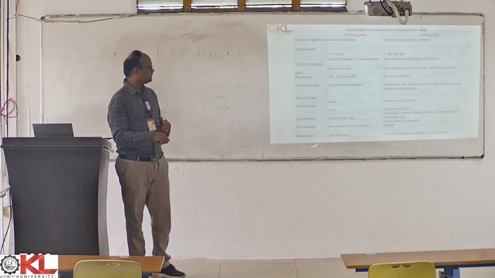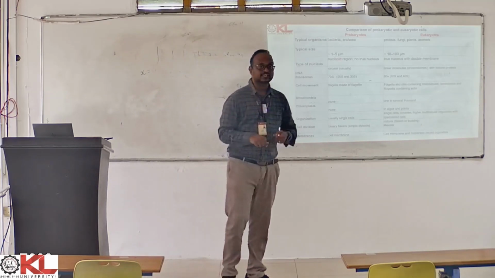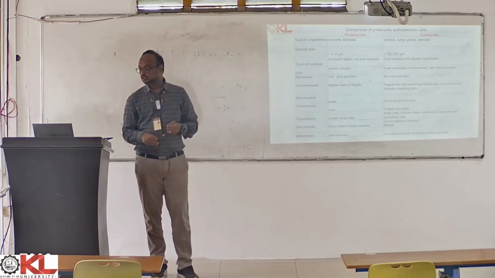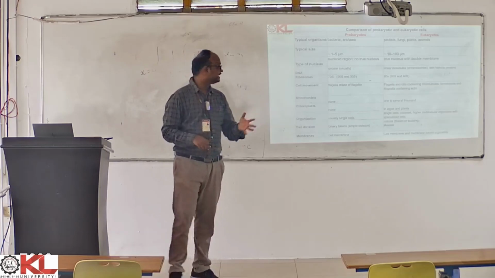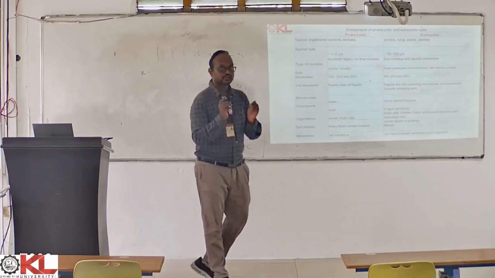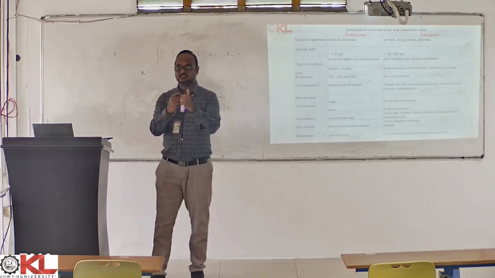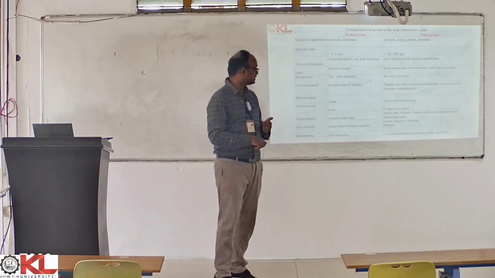Coming to the next important difference between prokaryotes and eukaryotes in case of cell division. In case of prokaryotes, you can see only one type of cell division, that is binary fission. Simplest type of division, where a cell constriction will form in the middle of the bacterial cell, and the cell will separate into two individual cells, right?